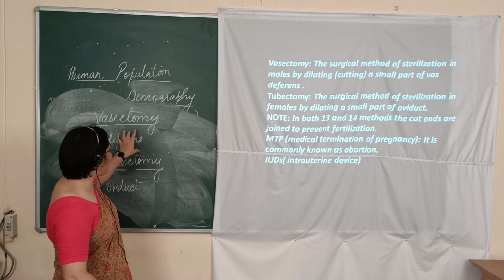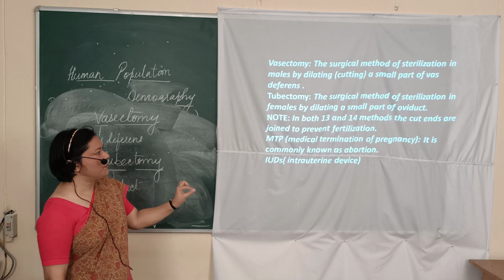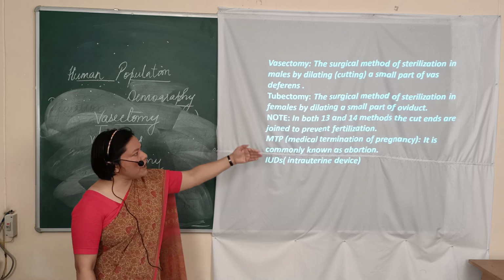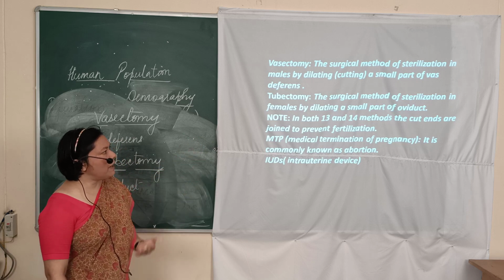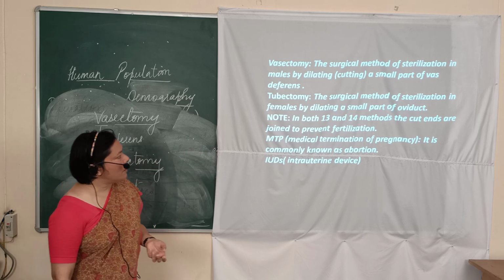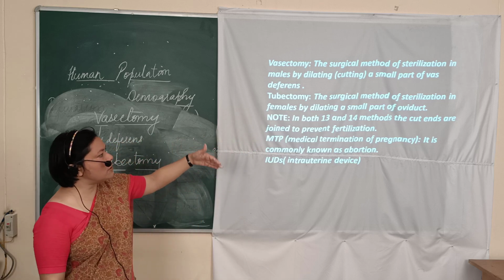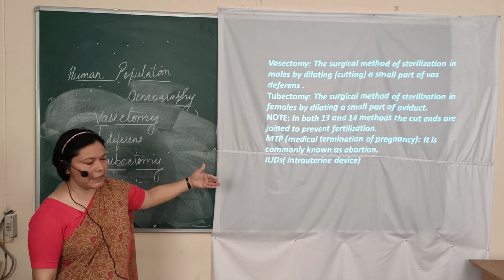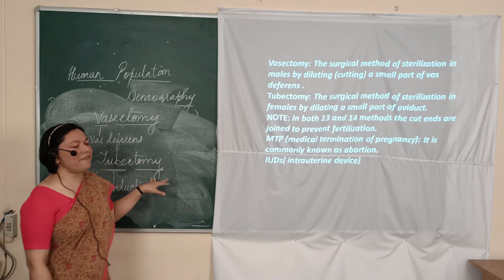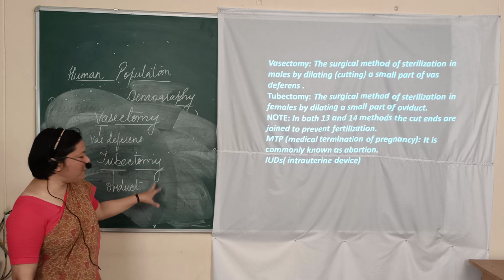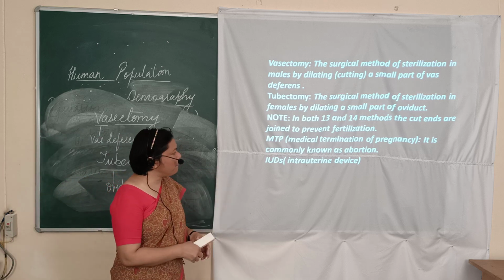Now the whole of the oviduct is not cut. Only a small part of the oviduct or vas deferens is cut by a minor operation. In both these methods, the cut ends are joined to prevent fertilization. The main reason behind these two methods is to prevent fertilization, and when there is no fertilization, the population can be controlled.